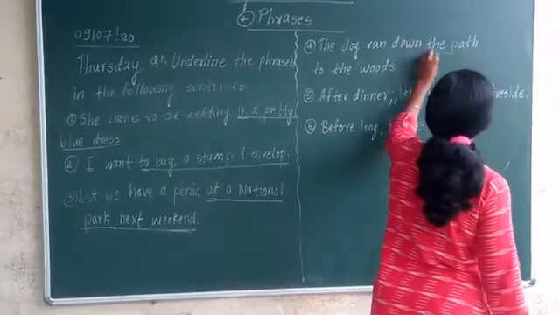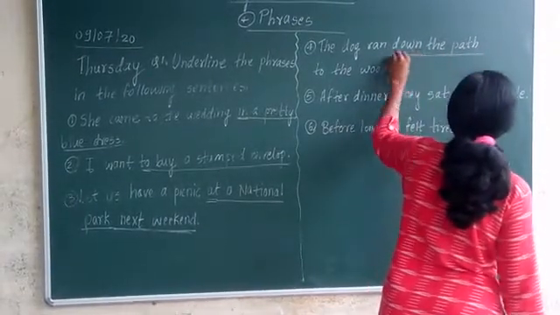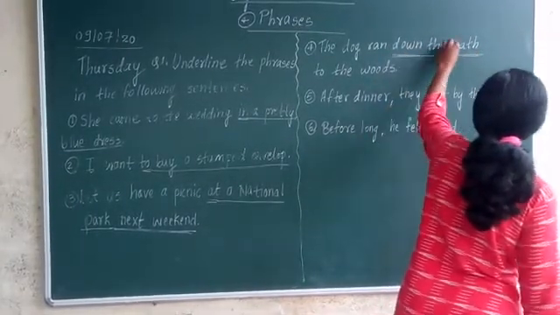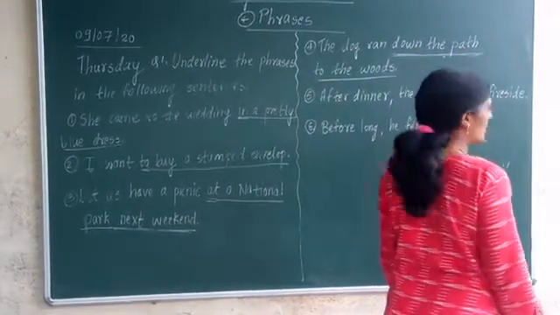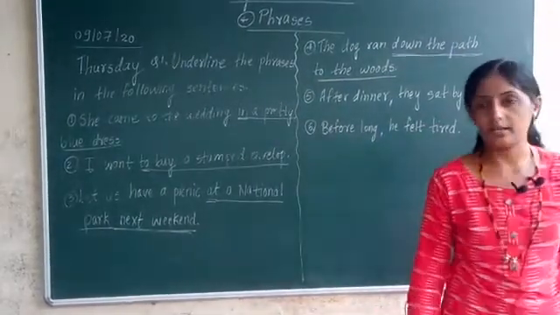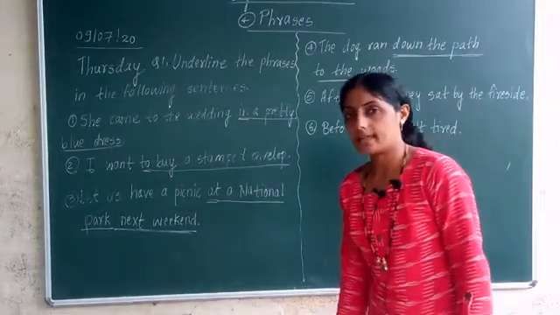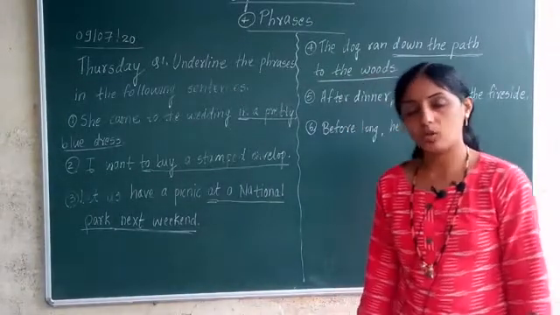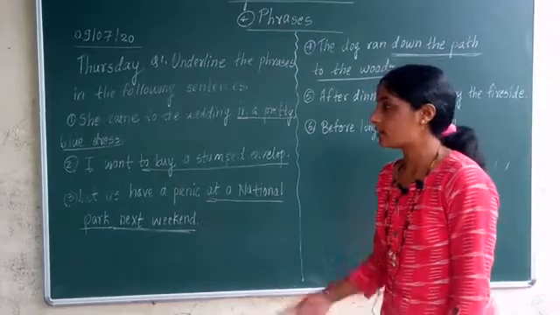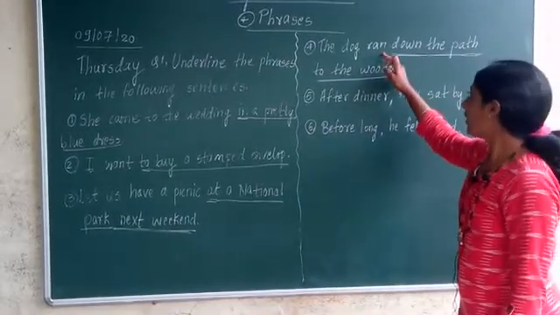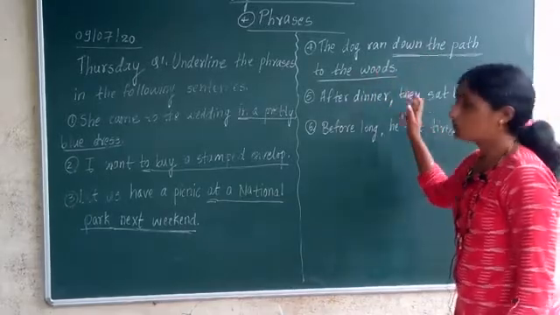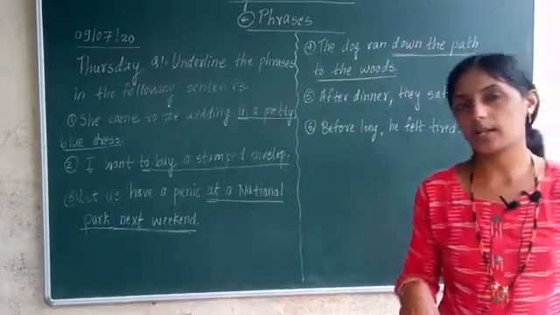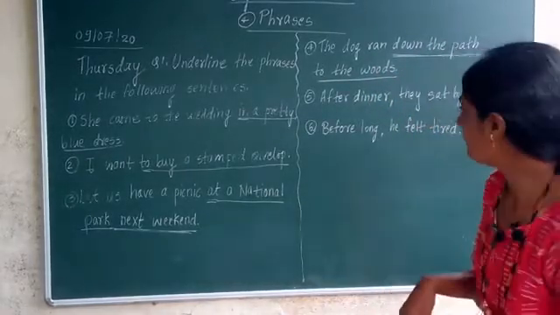So down the path is one phrase, and to the woods is the second phrase. There are two phrases in the sentence, and in rules we have studied there can be one or more phrases in a sentence. There are two phrases. Down the path is one phrase, and to the woods is second phrase. Are you understanding? Have you understood?